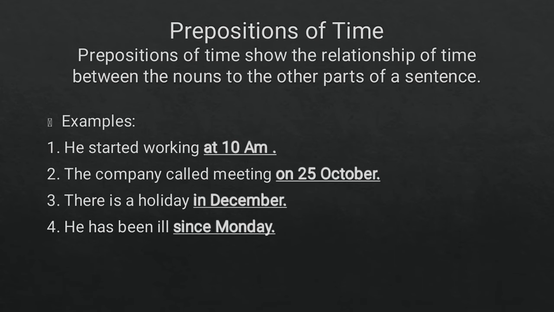Prepositions of time. A preposition of time shows the relationship of time between the noun and the other parts of a sentence. Example: He started working at 10 a.m. The company called a meeting on 25th October. There is a holiday in December. He has been ill since Monday.